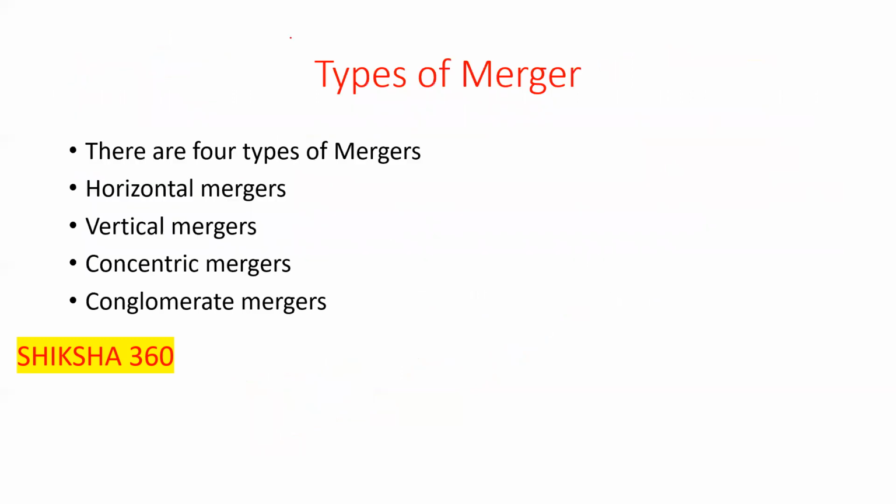Now next is, what are the different types of merger, clear. There are four types of merger. First is the horizontal merger, second is the vertical merger, third is the concentric merger, and fourth is the conglomerate merger, clear.